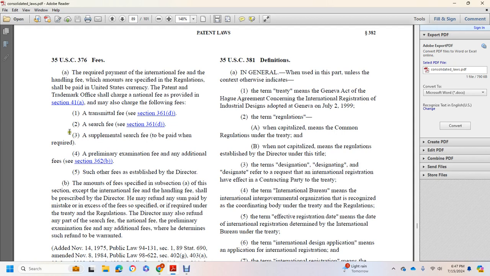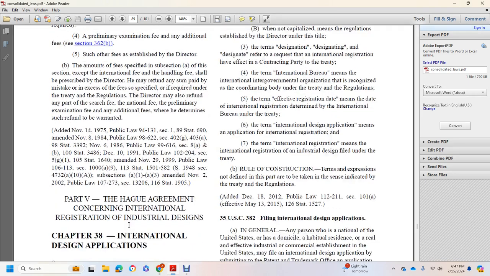The amount of fees specified in subsection (a) of the section, except for the international fee and handling fees prescribed by the Director, may be defined, and any paid by mistake in excess of the fees specified as required in the treaty regulation, the Director may refund. Any part of the search fee, the national fee, the preliminary examination fee, or additional fee may be refunded if the Director determines such refunds are warranted.